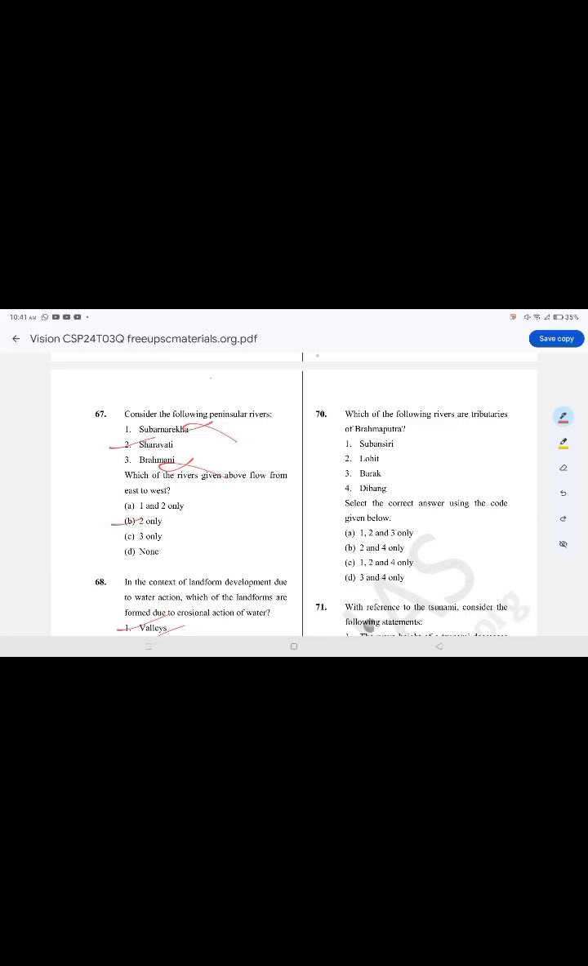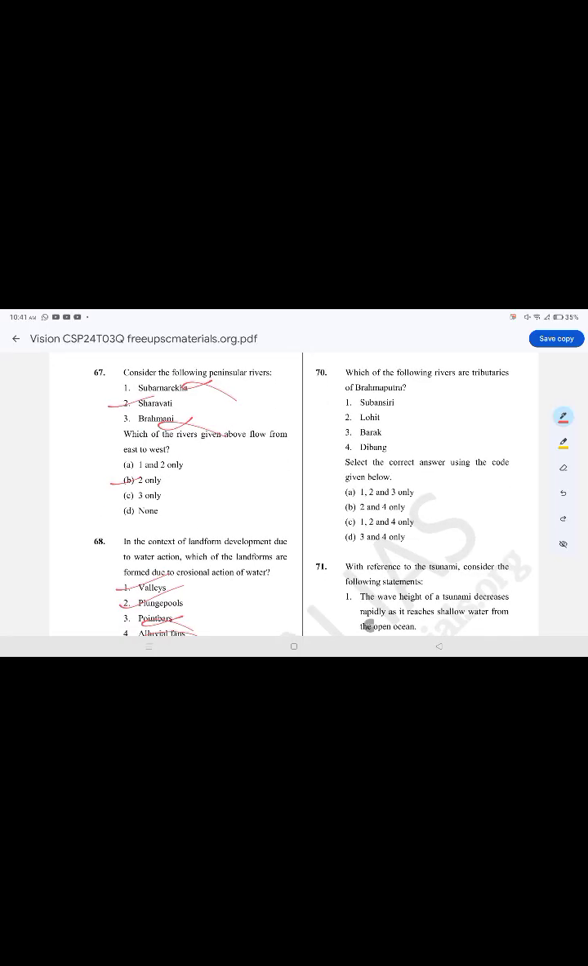Which of the following rivers are tributaries of the Brahmaputra? The correct option is option C, 1, 2, and 4. Subansiri, Lohit, and Dibang are tributaries; the other is not.